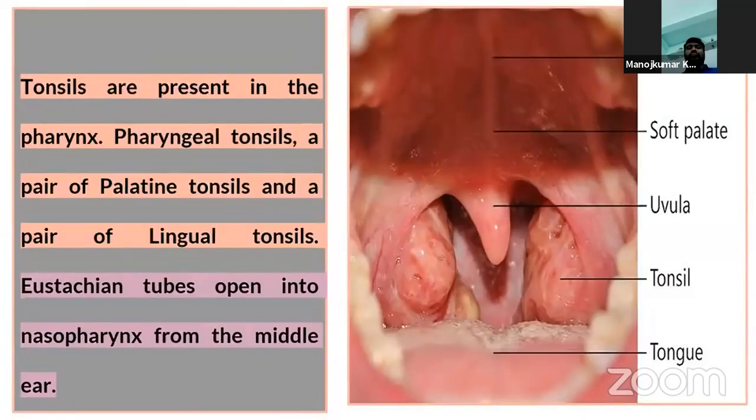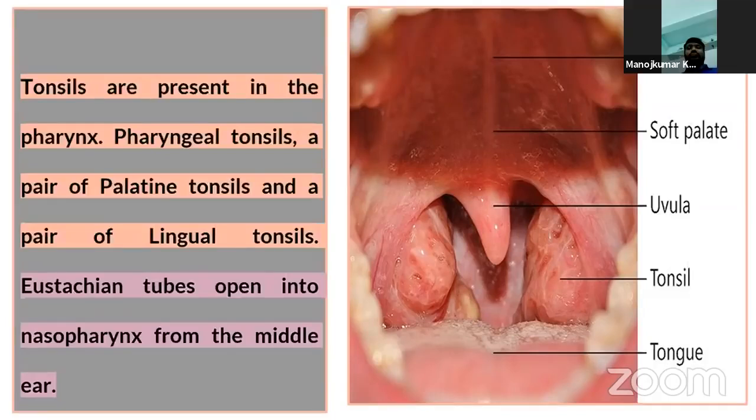Well, students, we are discussing this pharynx. The pharynx has some other structures. These are tonsils, the lymphoid organs. These are present in the pharynx: pharyngeal tonsils, a pair of palatine tonsils, and a pair of lingual tonsils.